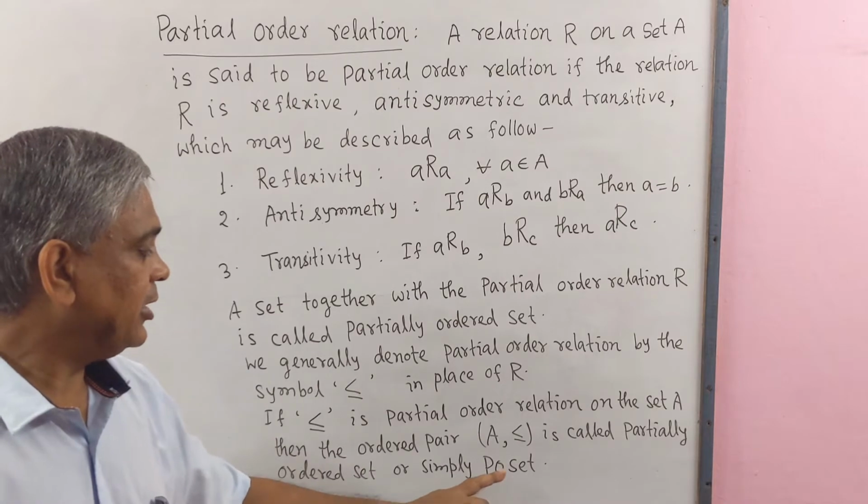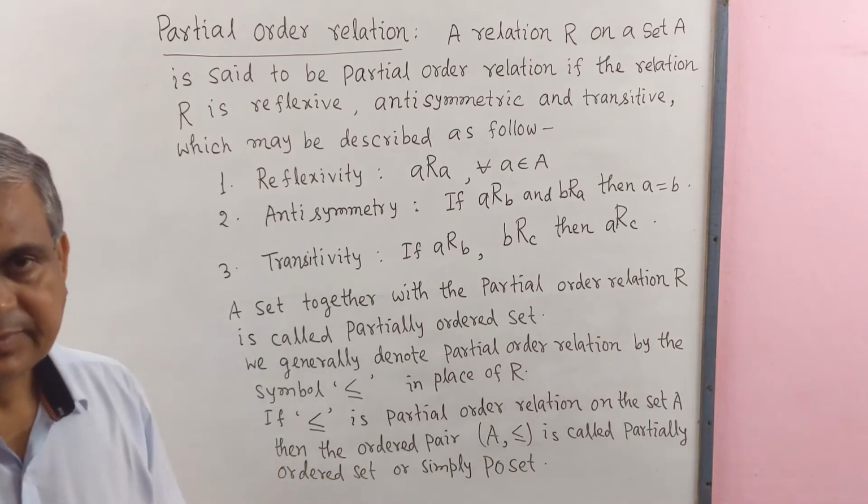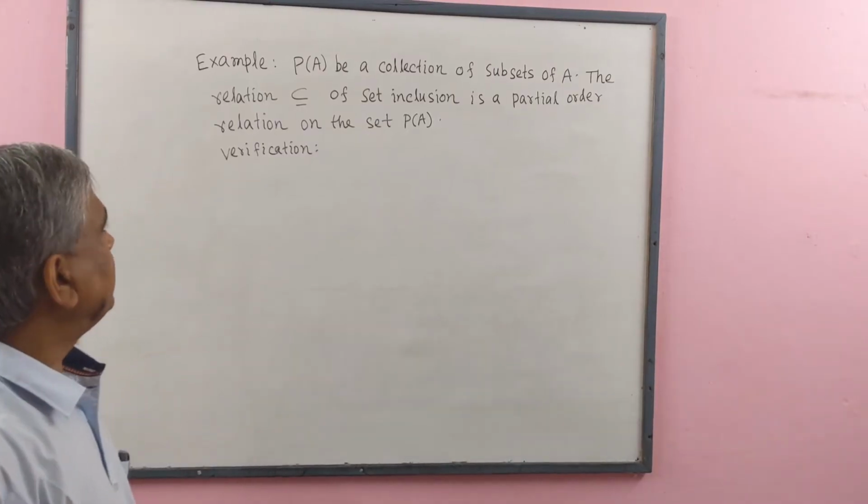Poset means partially ordered set. Now we give an example.